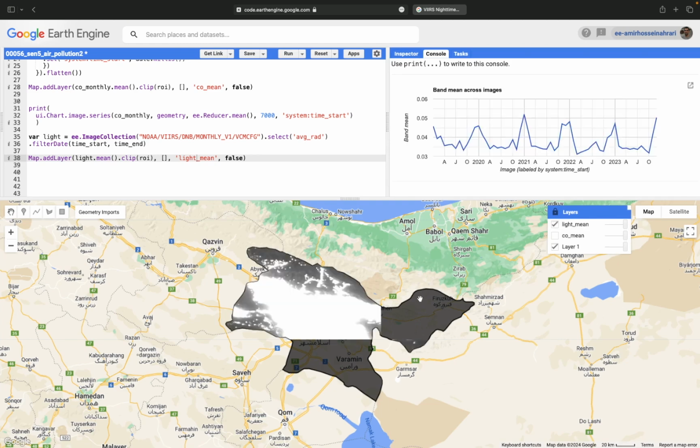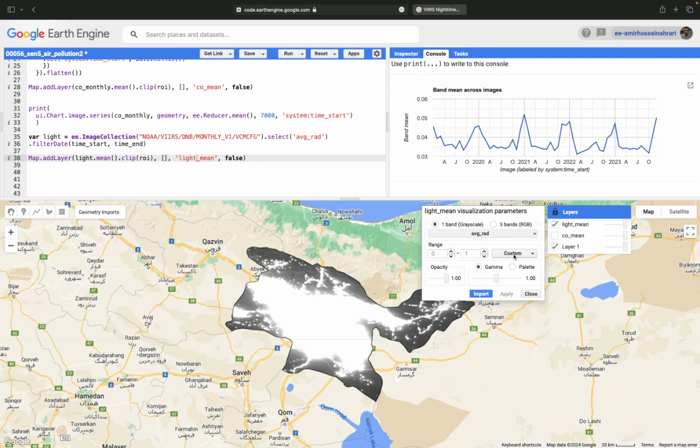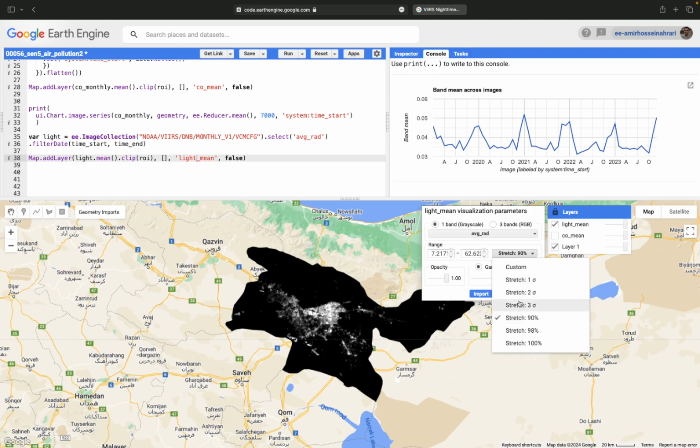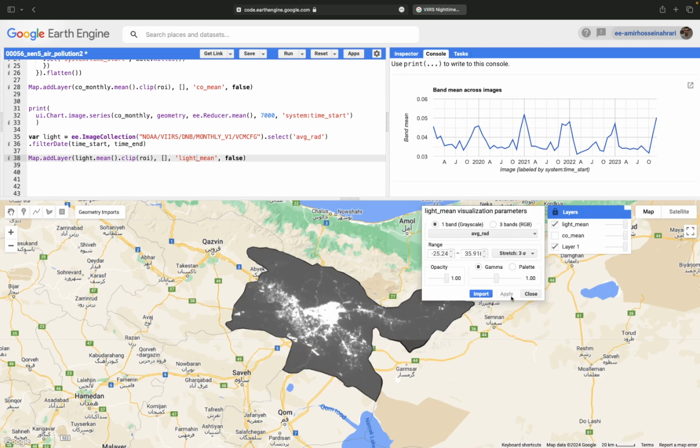In order to have a better visualization, go to the layer settings and increase the contrast with the 90% stretching technique. Now you have a better and reasonable output. This is 500 meter. If you want clearer information, you can increase the stretching.